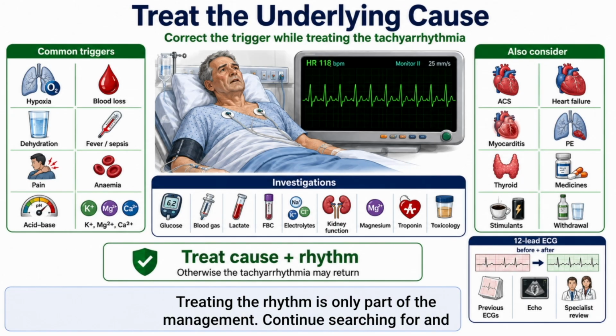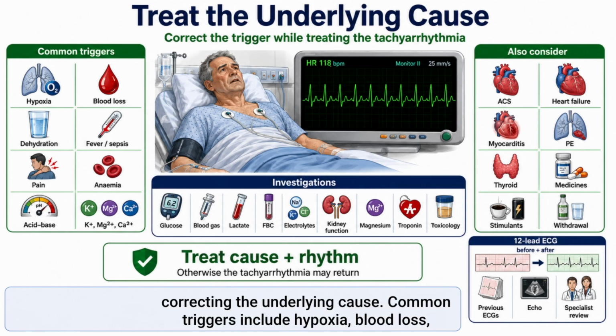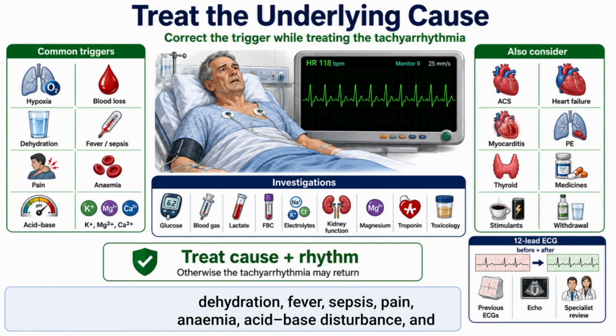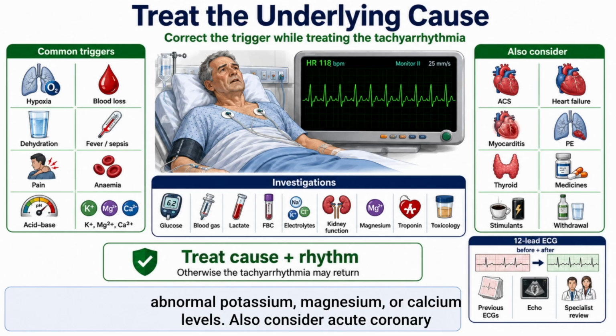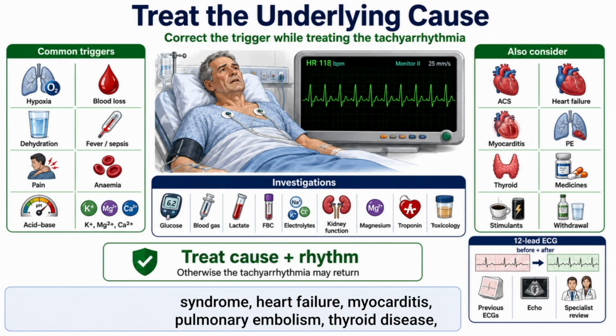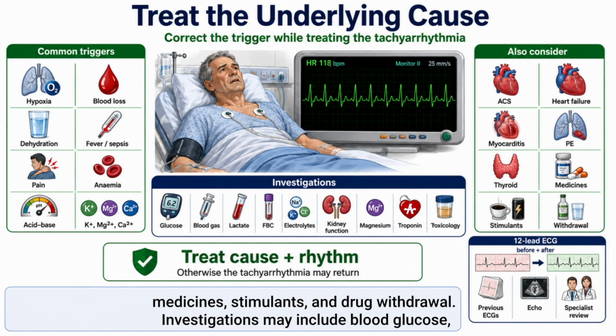Treating the rhythm is only part of the management. Continue searching for and correcting the underlying cause. Common triggers include hypoxia, blood loss, dehydration, fever, sepsis, pain, anemia, acid-base disturbance, and abnormal potassium, magnesium, or calcium levels. Also consider acute coronary syndrome, heart failure, myocarditis, pulmonary embolism, thyroid disease, medicines, stimulants, and drug withdrawal.